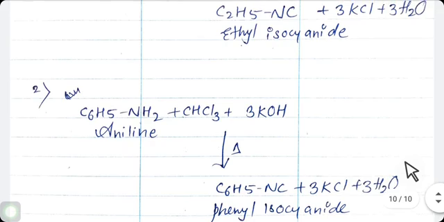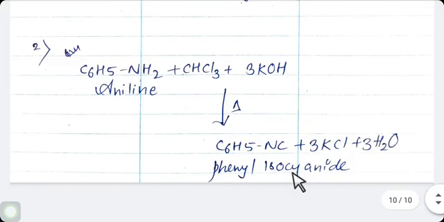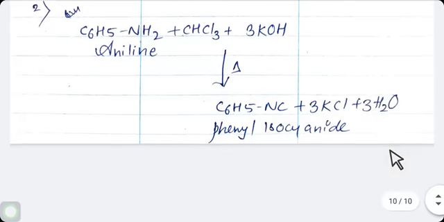Same here, we can understand with an aromatic primary amine, C6H5NH2. As you know, in place of C6H5 you can use an aromatic ring also. So C6H5NH2 is aniline, and aniline is nothing but a primary amine. Again this reacts with chloroform and potassium hydroxide and forms phenyl isocyanide, C6H5NC plus 3 KCl and 3H2O. The reaction is the same.